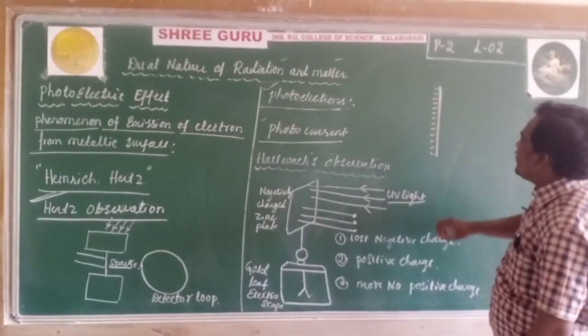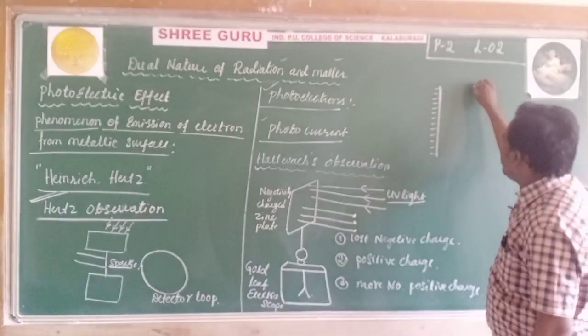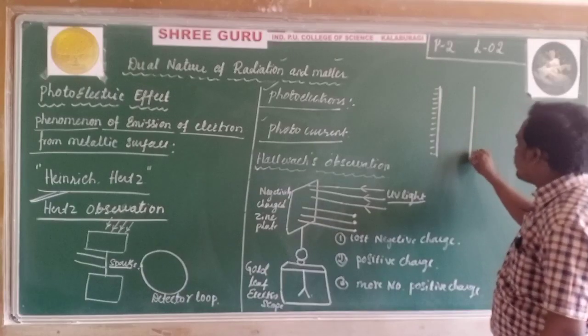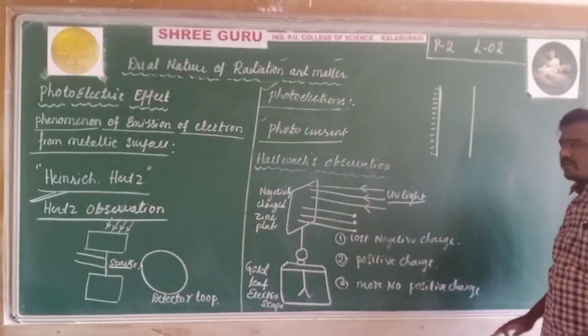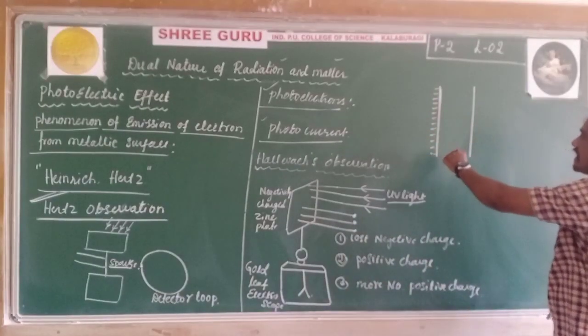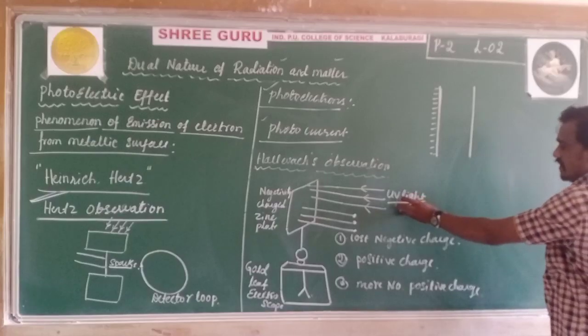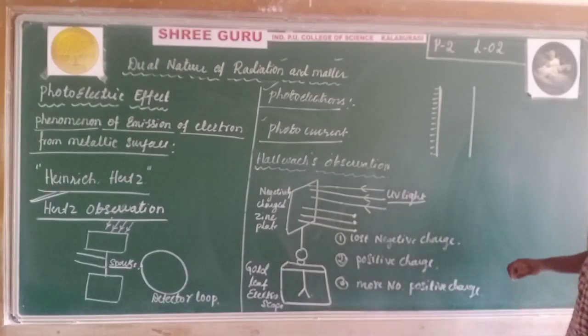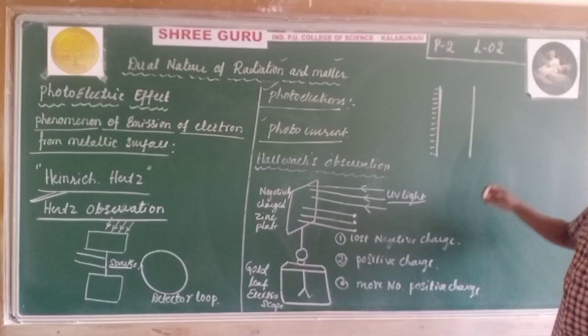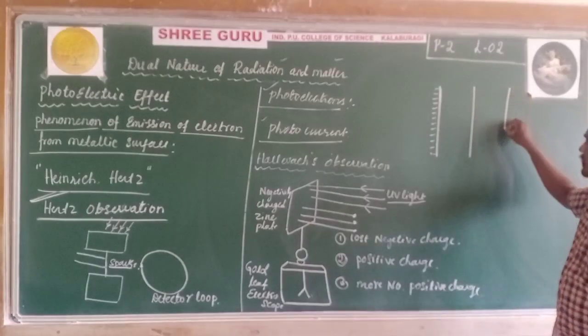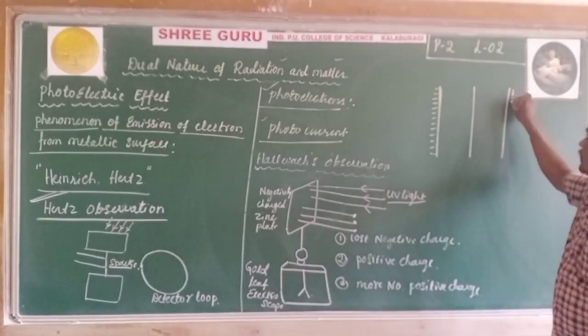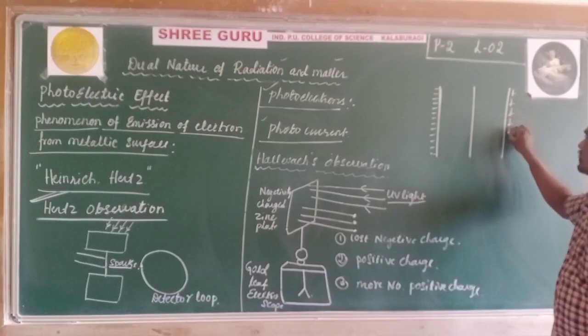When it was illuminated by UV light, it becomes neutral. There is no charge. Why? Because all the negative charge is lost due to illumination by UV light. When it is illuminated by UV light again, it becomes a positively charged surface.